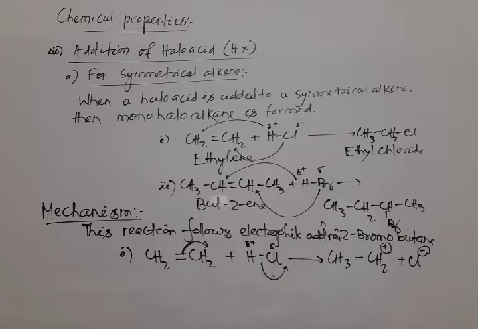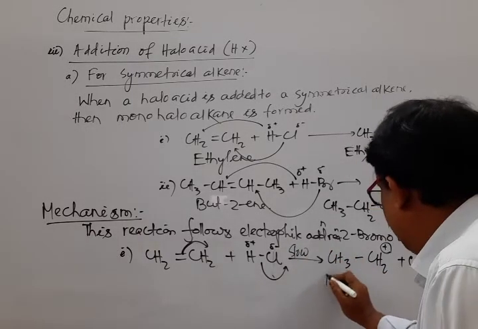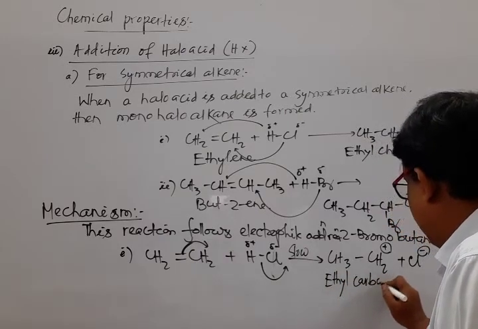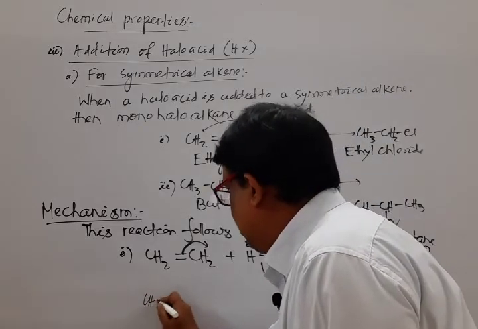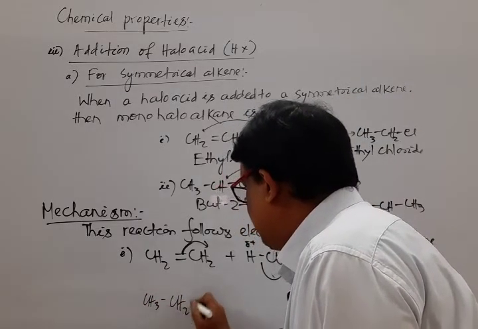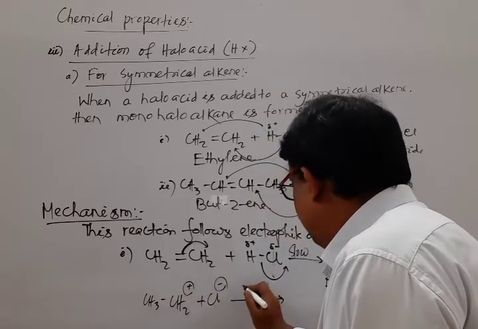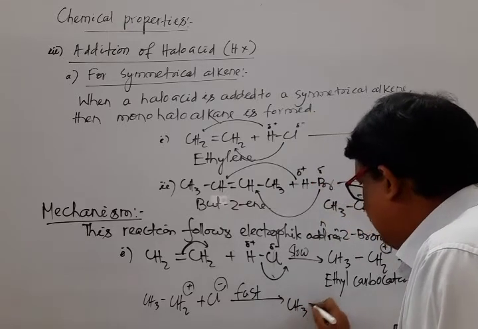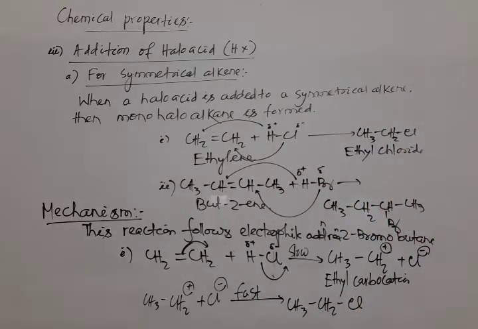It is the slow process. Its name is ethyl carbocation. Next step, CH3CH2+ combines with Cl minus. It is fast, resulting in the formation of CH3CH2Cl, that is ethyl chloride.